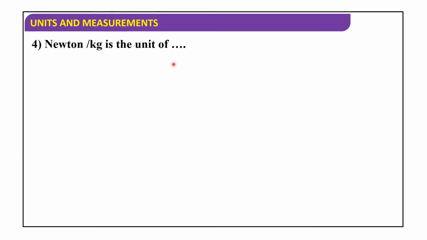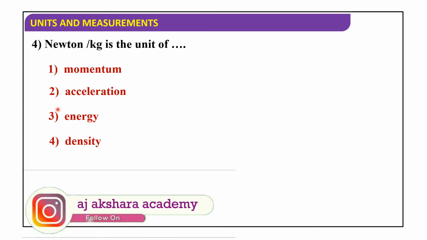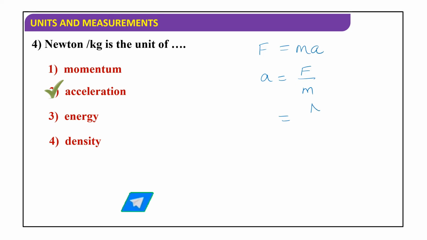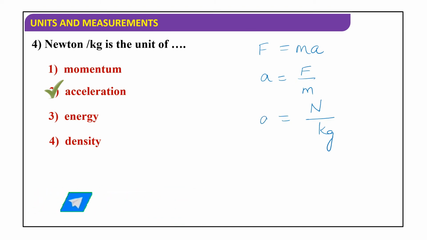Newton per kilogram is the unit of momentum, acceleration, energy, or density. So Newton per kilogram is the unit of acceleration. From Newton's second law of motion, F is equal to ma, from this we can write A is equal to F by m. Force unit is Newton and unit of mass is kilogram. So Newton per kilogram is the unit of acceleration. A is nothing but acceleration. Okay. Next,